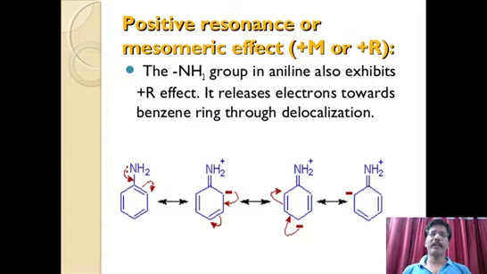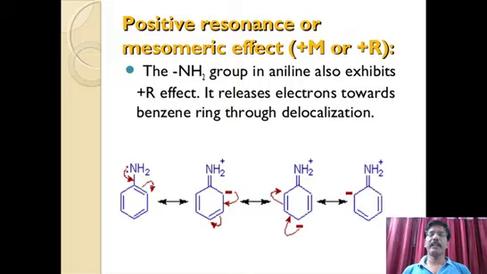Now, the main point we have to observe here is that due to this plus M effect of the NH2 group, there is an increase in the electron density in the benzene ring. That is the main point we have to observe. So the electron density is increased here. You can see minus charge on the ortho position, para position, again ortho position. So at three places, three different carbons got excess negative charge. So this is why we say the benzene ring has an excess electron cloud.